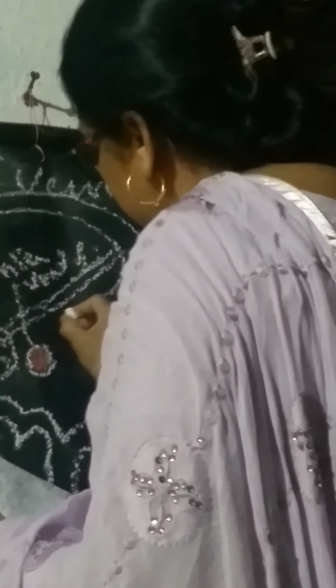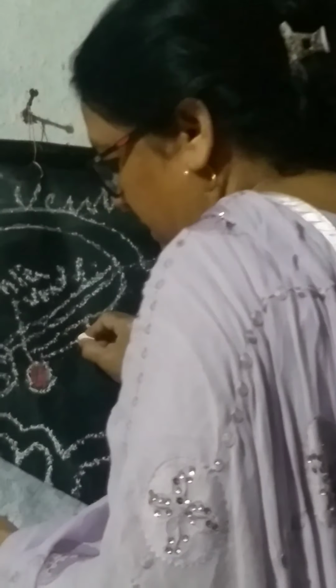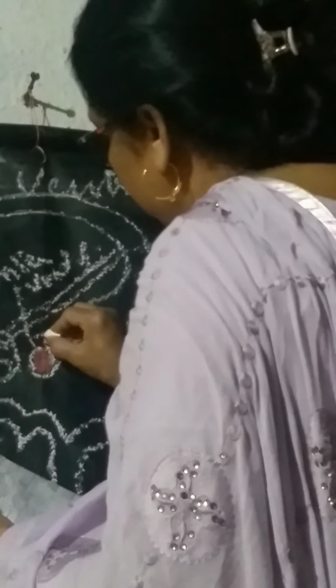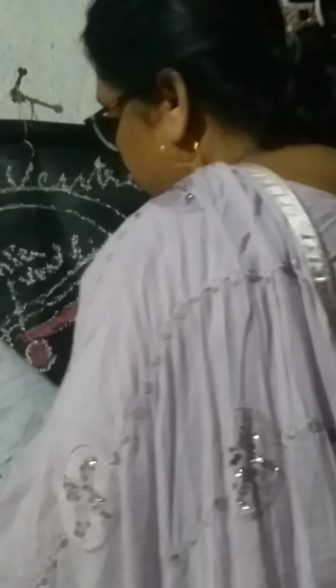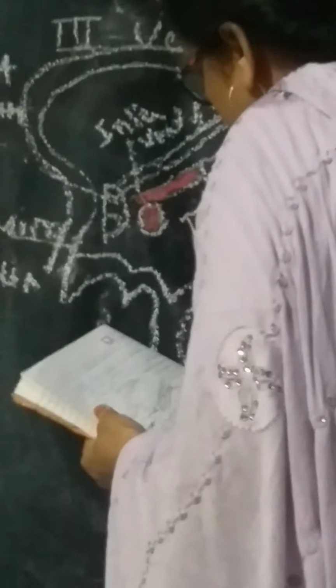Below the fornix there is the tela choroidea. Below this is the thalamus.